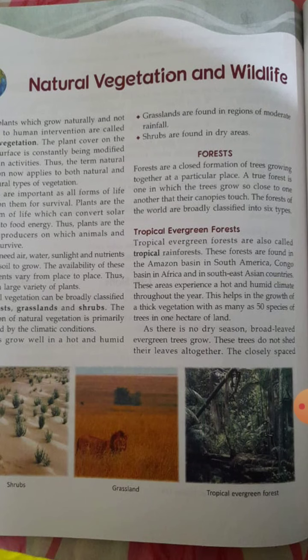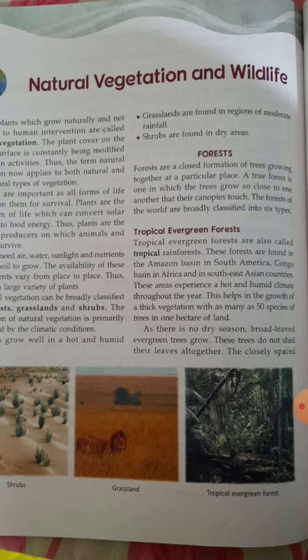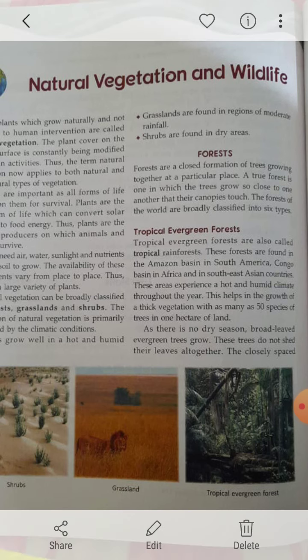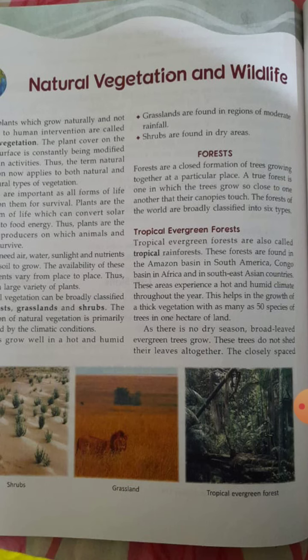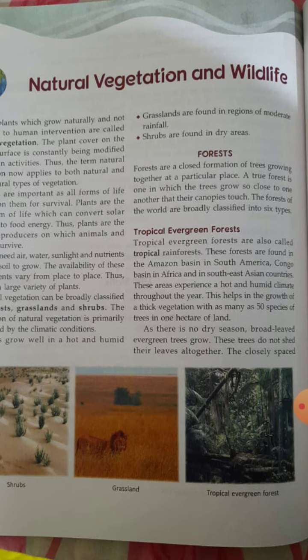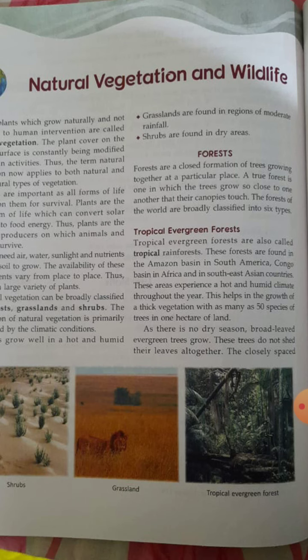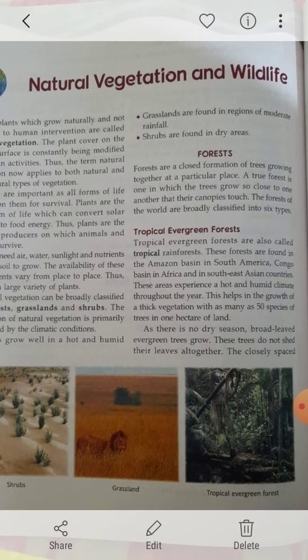Now forests are a closed formation of trees growing together at a particular place. A true forest is one in which trees grow so close to one another that their canopies touch. Okay, canopies means what, children? You have seen trees which are very dense. So when the branches of one tree mix with the branches of another tree, they form a canopy. Now the forests of the world are broadly classified into six groups.